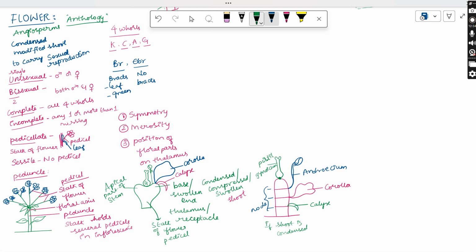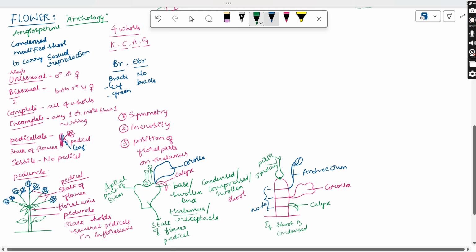So that's the reason this shoot apical part of the stem is modified or condensed, compressed, so it is giving a base to sit, where all these floral parts can sit, and that base we call a thalamus or the receptacle.